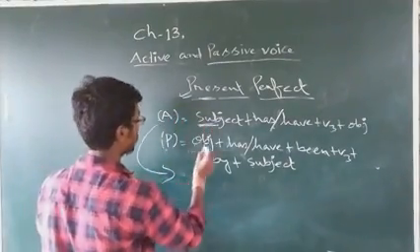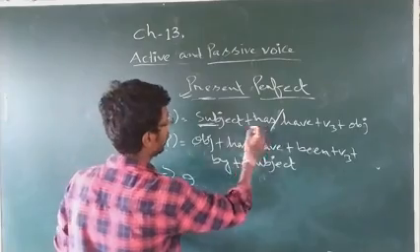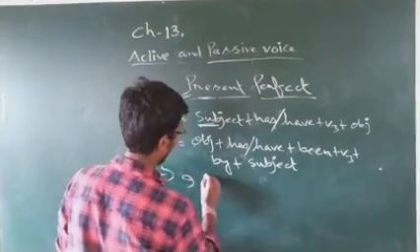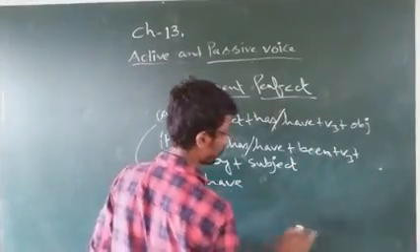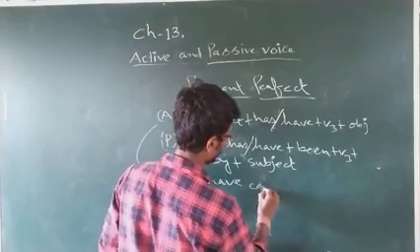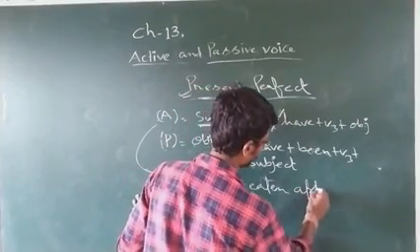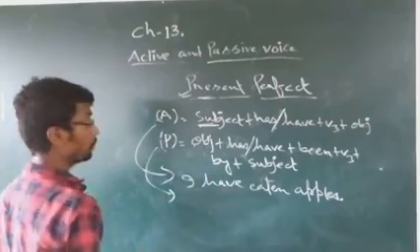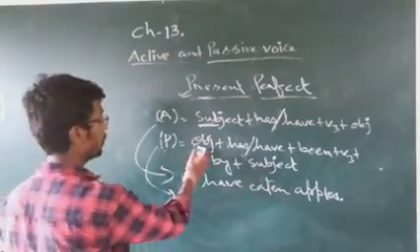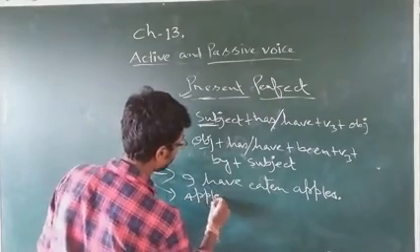Take the same subject, I. With I, have or has? Have. Then V3, the third form of the verb eat: eaten. I have eaten apples. Now passive. Object: apples.